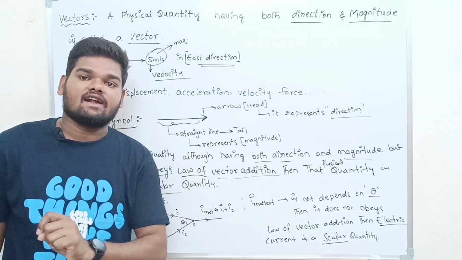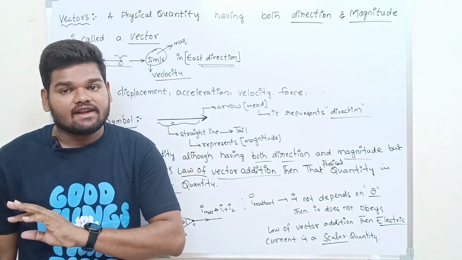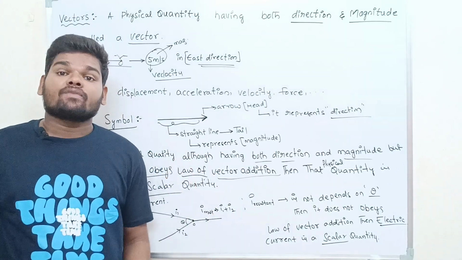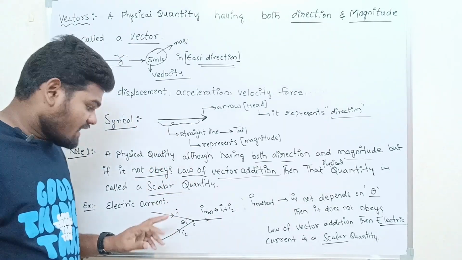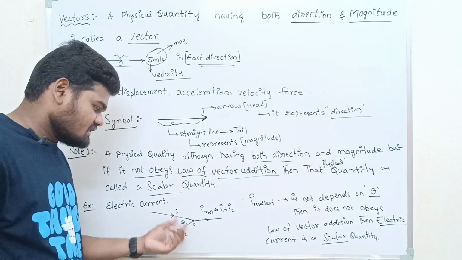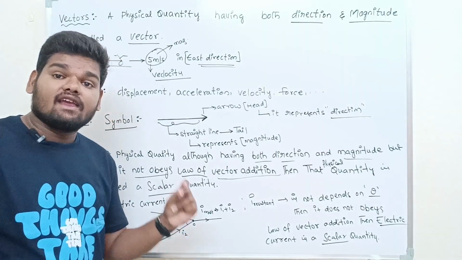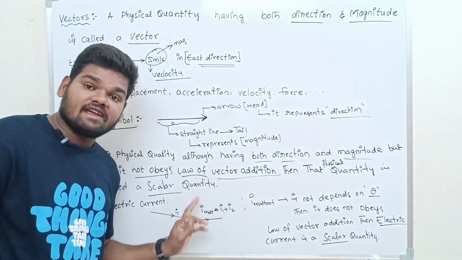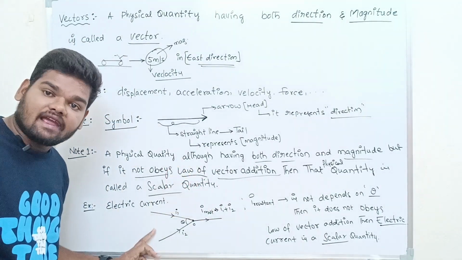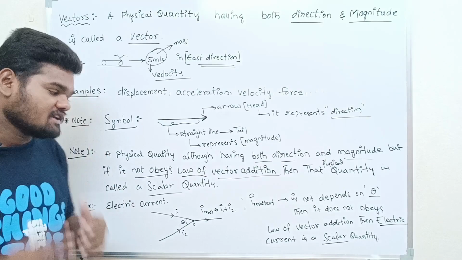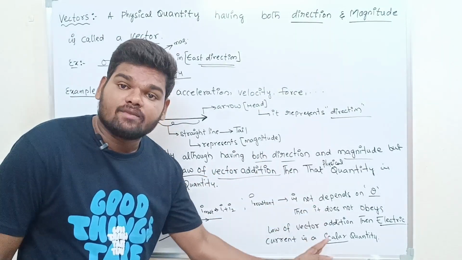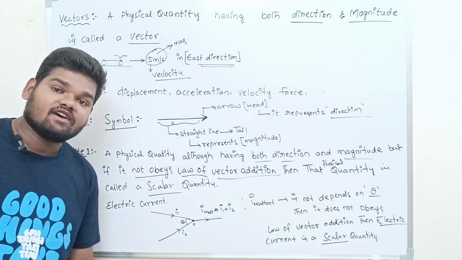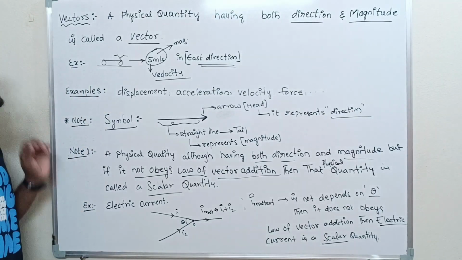So note, although a physical quantity has both direction and magnitude, if it does not obey the laws of vector addition, then that quantity can be treated as what? Scalar. For example, take the electric current. Although the electric current has a direction and some magnitude, it does not obey the laws of vector addition. Whatever resultant we take, it does not depend upon the angle theta between the two currents. So that's why an electric current can be treated as a scalar quantity. Are you getting? Any doubts?